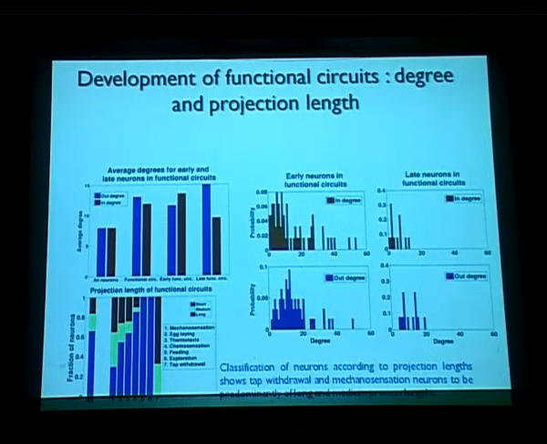This has been dissected out much more in these 4 panels. Again, we have dissected into in degree and out degree with early neurons and late neurons. Particularly noticeable is that in the late neurons, this tail end is missing. So basically, we are showing here the probability of early neurons having a larger number of degree, and we find that the early neurons have a very high probability of having a large number of connections.